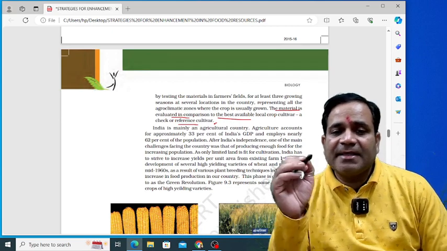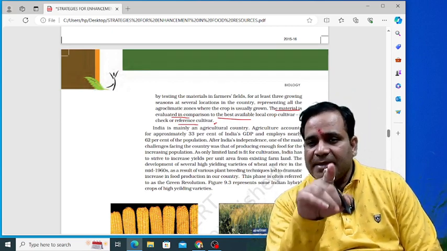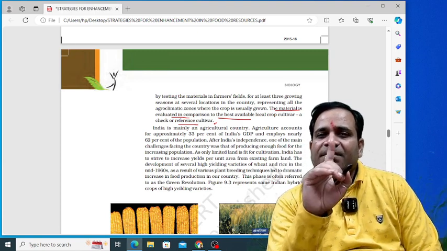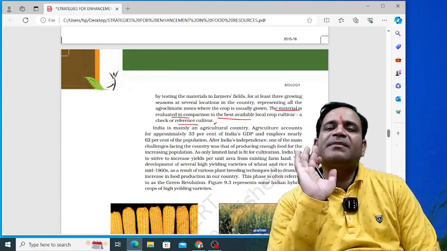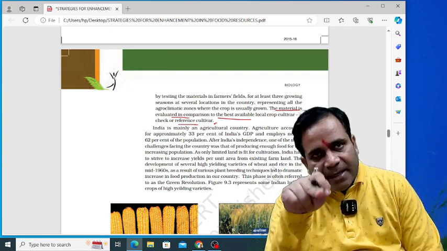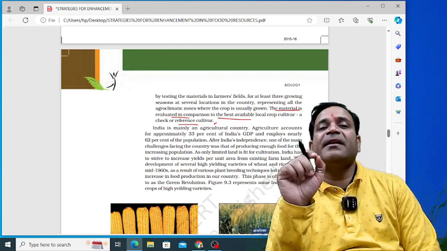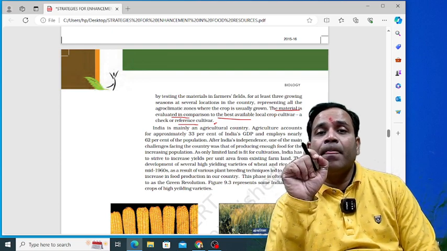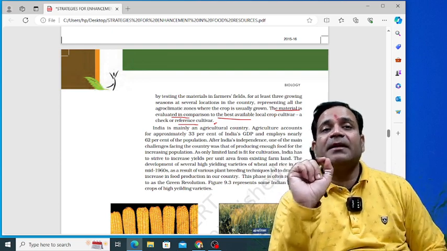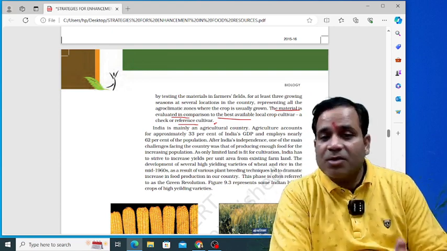We all know that India is mainly an agricultural country. About 70% of India's population is totally based on agriculture. So that's why I'm saying here that India is an agro-based country. Listen carefully. Why am I saying this? Because mostly India's population is based on agriculture.